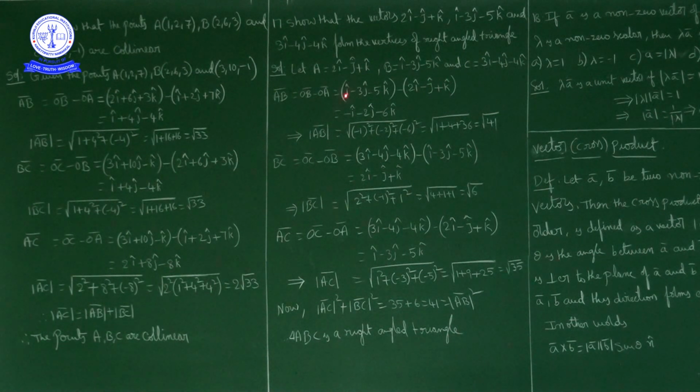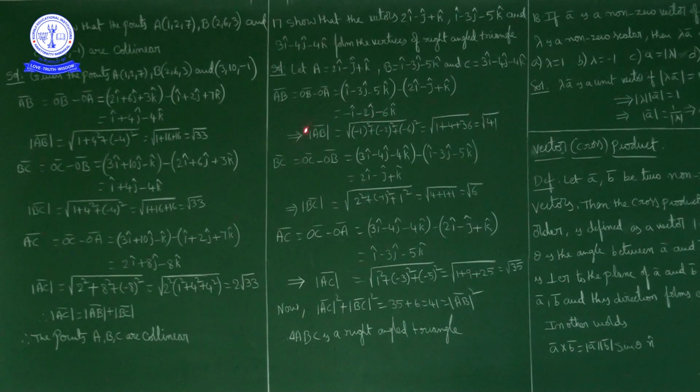So what we have? i cap minus 2i cap is minus i cap, minus 3j cap plus j cap is minus 2j cap, minus 5k cap minus k cap is minus 6k cap. So AB bar is equal to minus i cap minus 2j cap minus 6k cap.